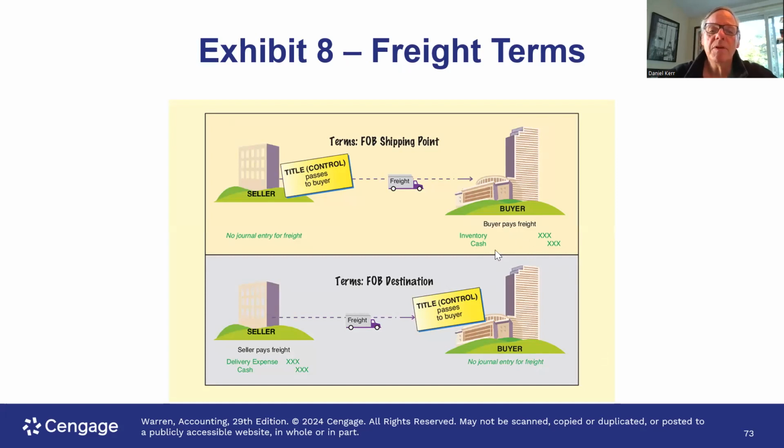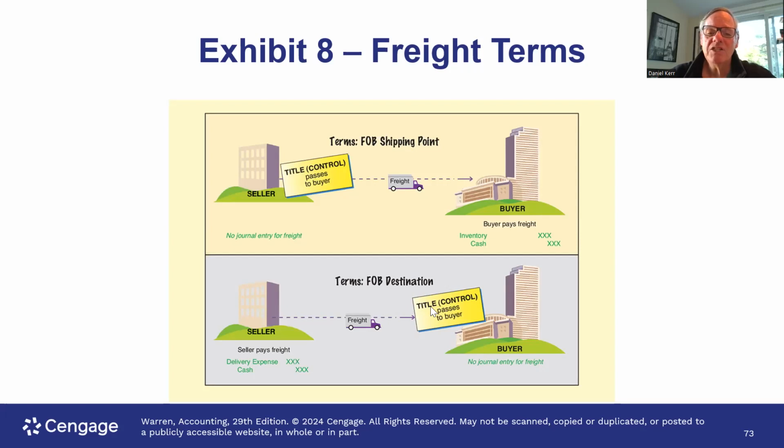So free on board shipping point means that the buyer is responsible for the freight, and the title actually passes to the buyer at the point that the goods end up at the shipping point. So they end up at the Federal Express or Staples or wherever else you're shipping the stuff out. Once they get there, then those goods are no longer in our inventory. They become part of the buyer's inventory. So that's if it's free on board shipping point.